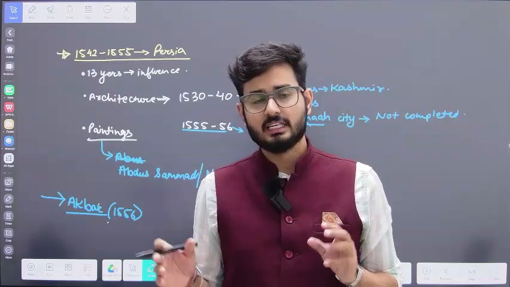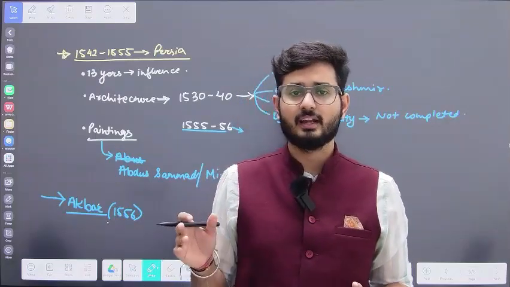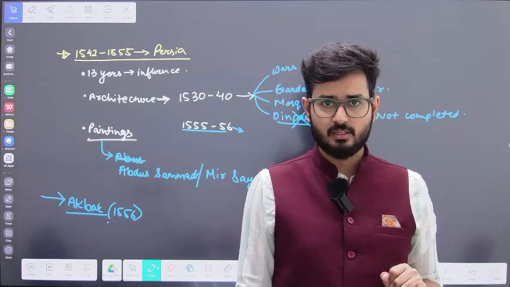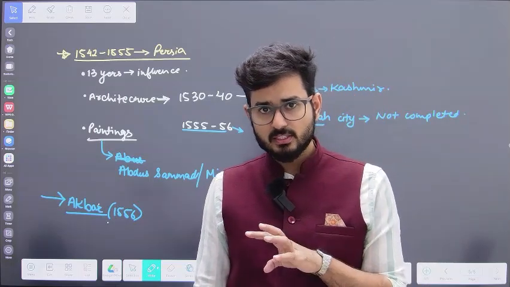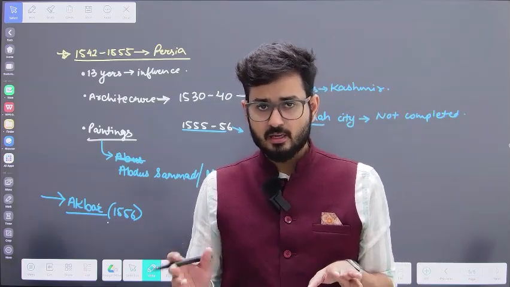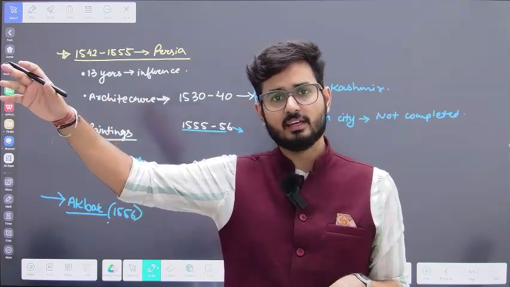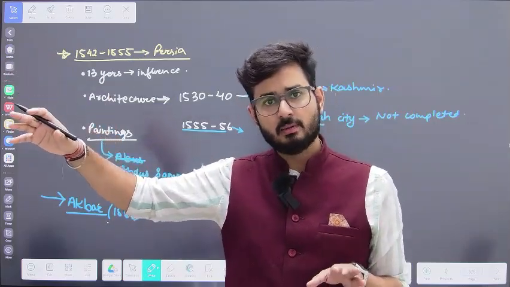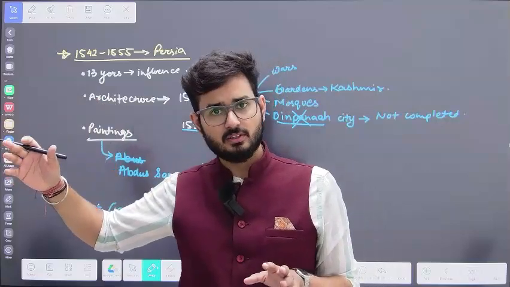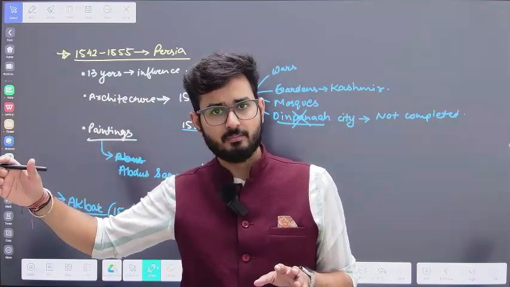And simultaneously, his son Akbar was in the area of Pakistan at that point of time. So as soon as Humayun passed away, Akbar was not there with him, but very far away. So automatically Akbar became the next ruler of the Mughal Empire.